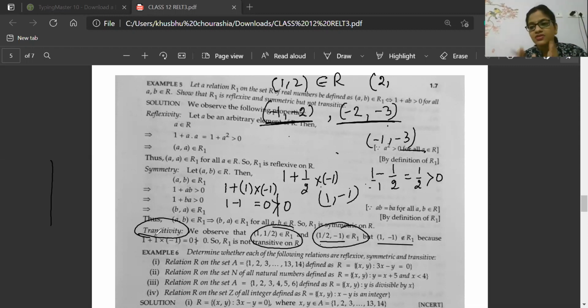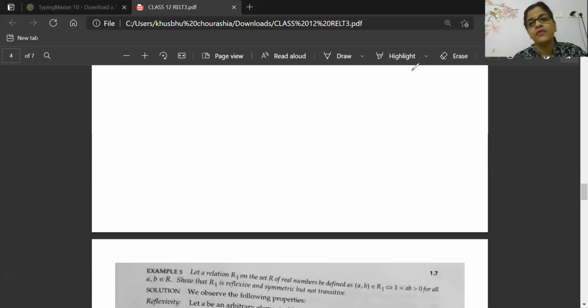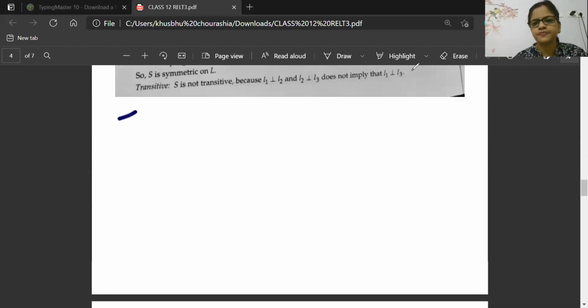Okay, one more time, because this is a new concept for you. You have studied relations at a different level in class 11. This relation is different. And since you are going to write the board exam, I cannot leave a single doubt inside your brain. This is my duty to explain it. So, beta, did you understand this point or not? Now, we will not take 1 and 1 by 2 because they have already taken it. Shall we take any other number which can prove it?